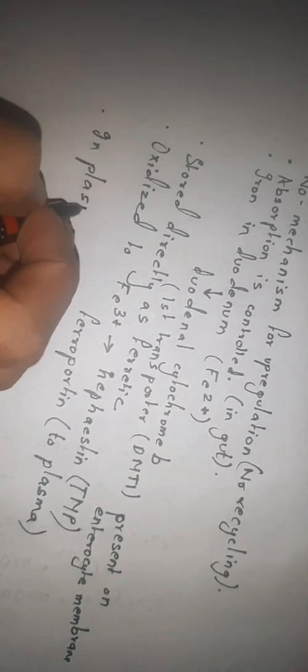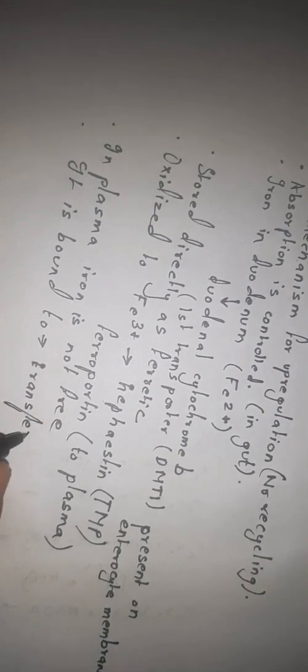Iron in the plasma is bound to the transport protein transferrin. Now, in plasma, iron is not in a free state. It is bound to transferrin, which delivers iron to the bone marrow for erythropoiesis.